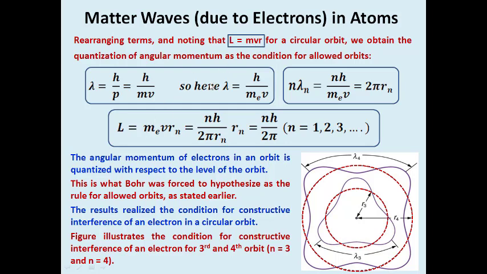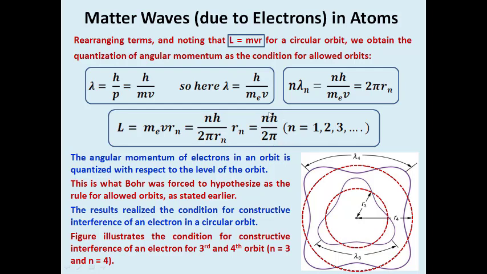If I rewrite this equation for an electron, me represents the mass of the electron, v is the velocity, and r is the radius of the orbit. If I replace the term mvr, me into v, equal to nh by 2 pi rn, as we got from this equation, I get the final term like this. Now we eliminate the term rn from both numerator and denominator, so the final solution for the angular momentum of an electron in a particular orbit is equal to nh by 2 pi. Otherwise you can say h by 2 pi is h cross.